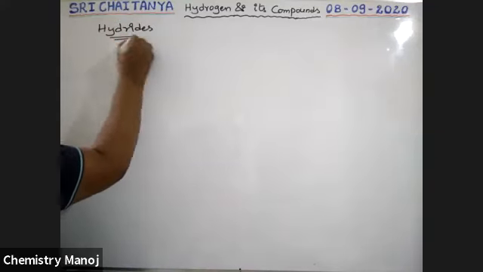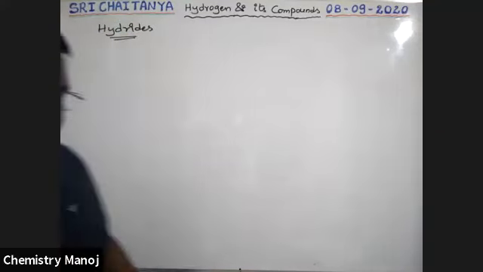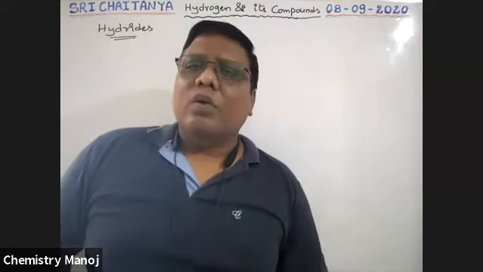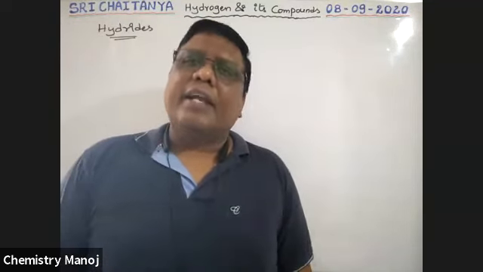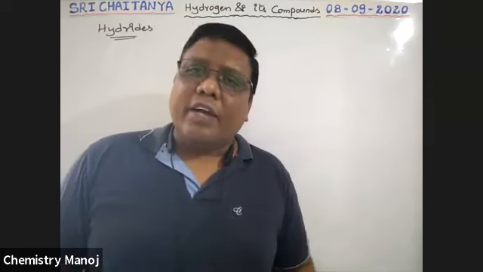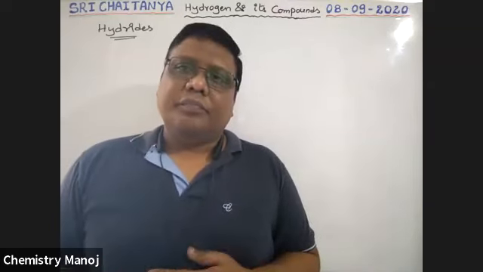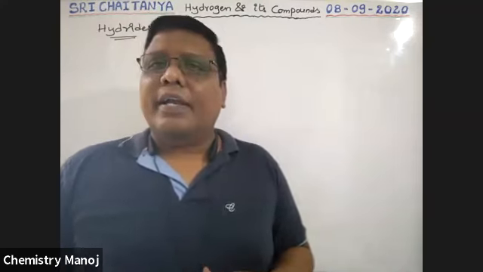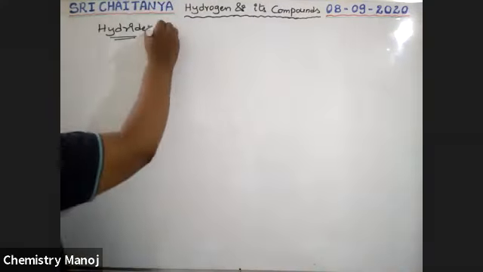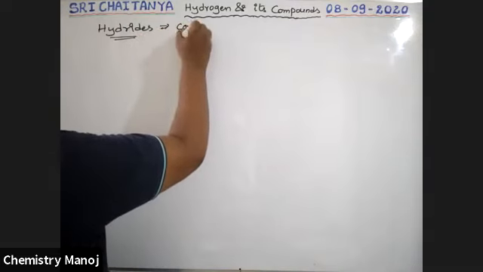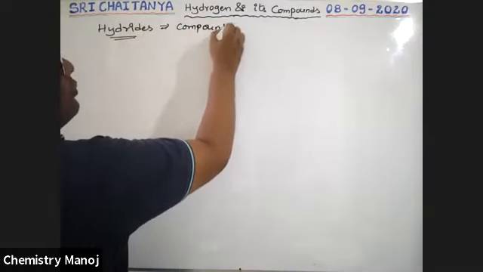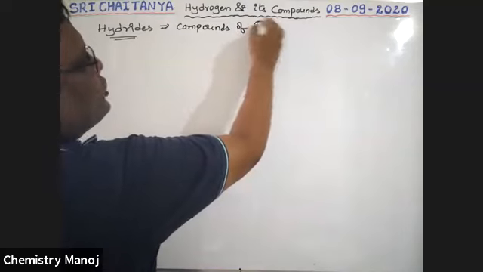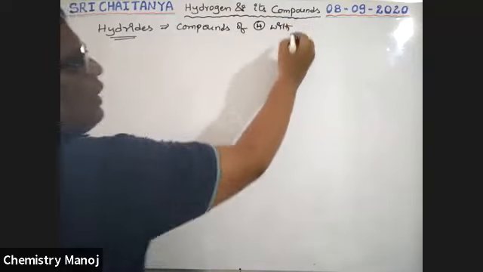Very, very important, boys. What are these hydrides? Hydrides are nothing but compounds of hydrogen with other elements. When hydrogen forms a compound with other elements, the compounds formed are called hydrides.